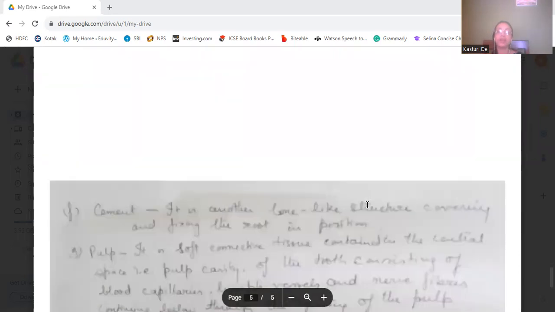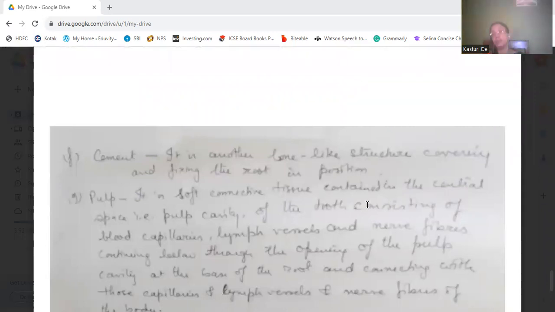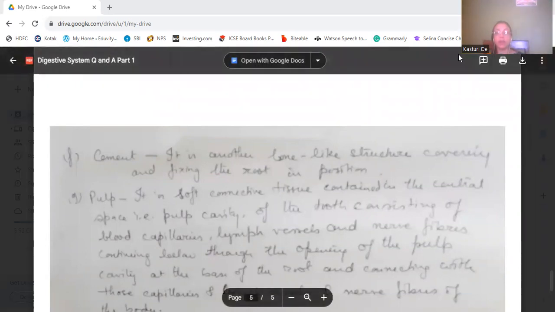Okay. Next, we come to the cement. It is another bone-like structure which covers and fixes the root in position. Now, pulp, it is the soft connective tissue which is contained in the central space of the pulp cavity of the tooth, consisting of the blood capillaries, lymph vessels, and nerve fibers.